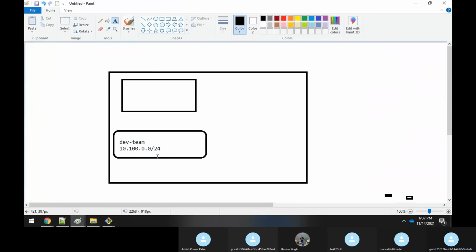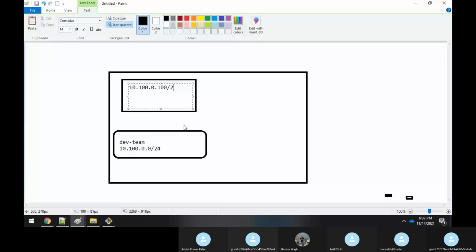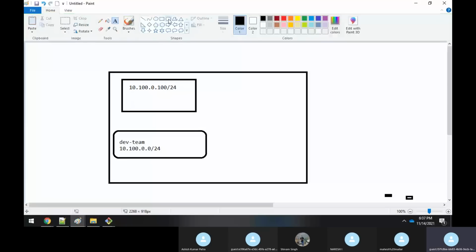On top of this bridge network, I've created one new container, and that container has an IP address of 10.100.0.x, correct? Similarly, I'm having one more bridge network with the name prod-team, right?